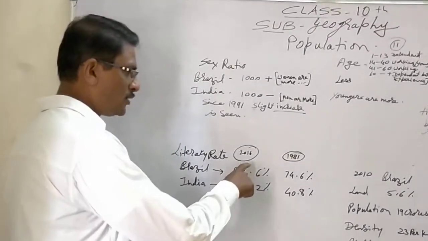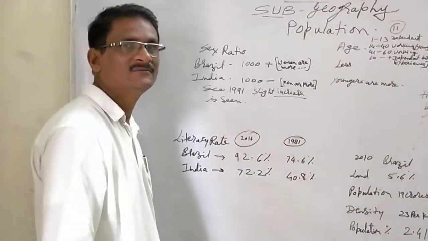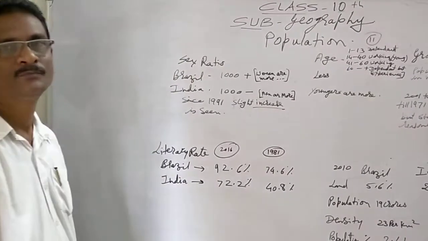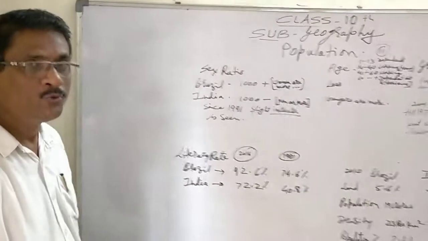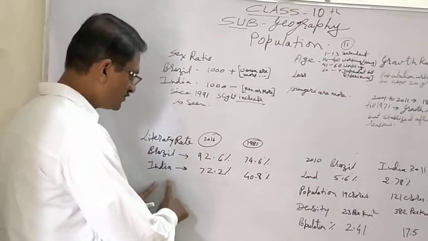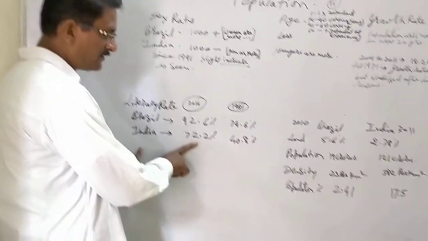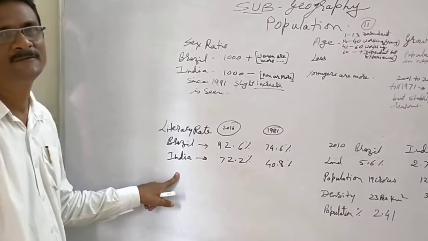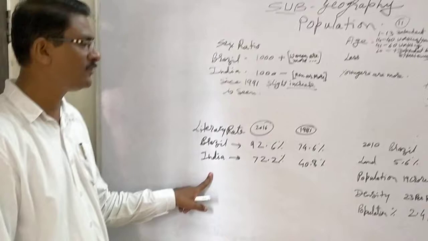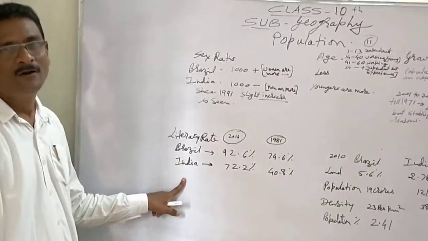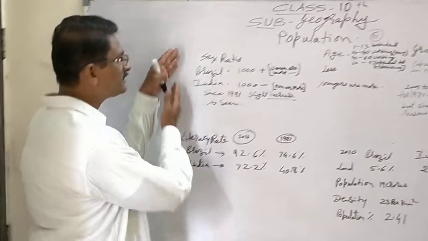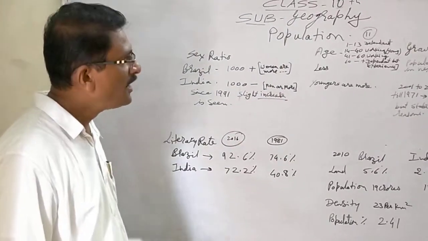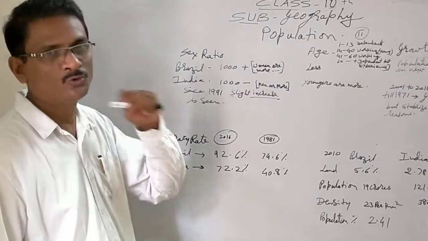When it comes to 2016, the last part, India was having 72.2% of the population as literate, whereas Brazil is close to 100%. More than 90% of the population of Brazil is literate. Now, this is where we have to understand the sex ratio. This is where we have to understand the age structure, and this also determines the growth rate.